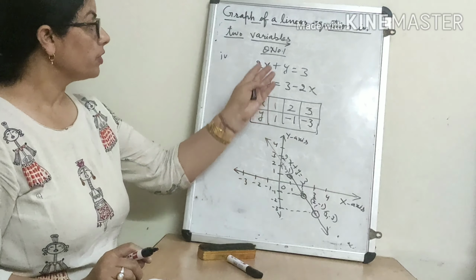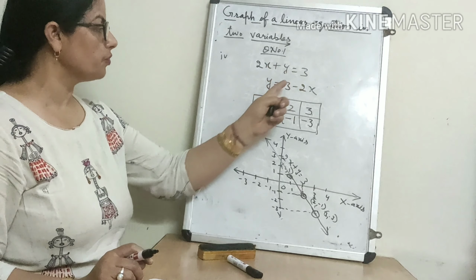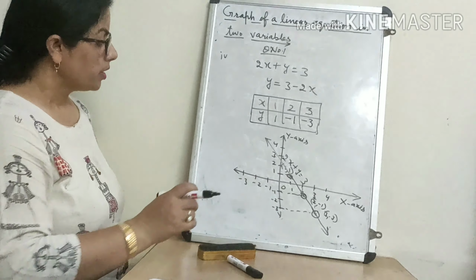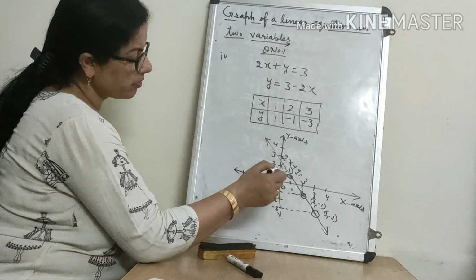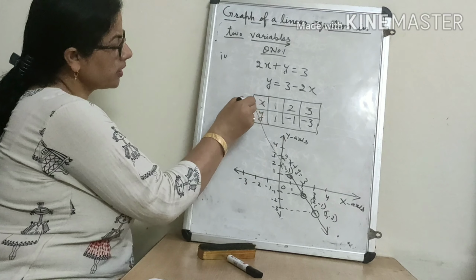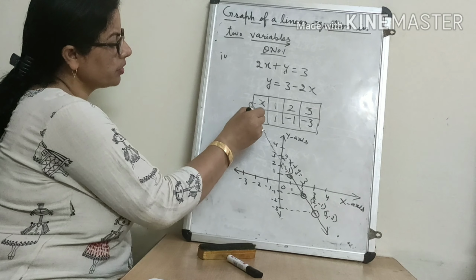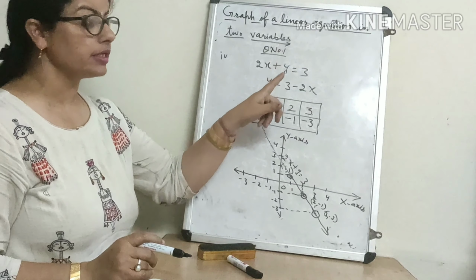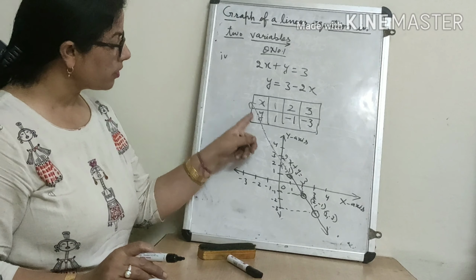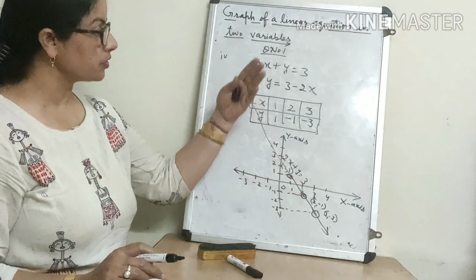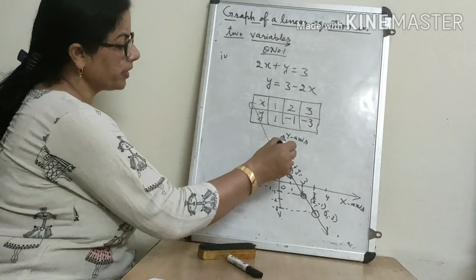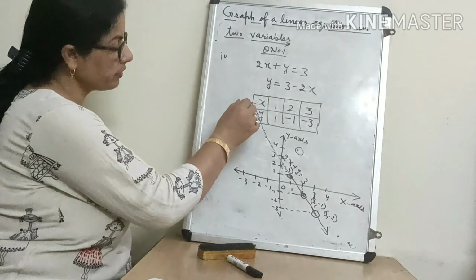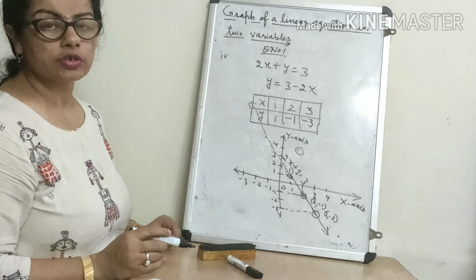So in this way we have represented the linear equation in two variables graphically. And we got a straight line. We found only 3 solutions, but you can extend this also. Every point on this line is a solution of this equation. And you know a linear equation in two variables has infinitely many solutions. So on this line also infinite points are there which are solutions of the equation. But if a point is here and the line is here, then that point will not be a solution of the equation. The points which are on this line are the solutions of the equation.